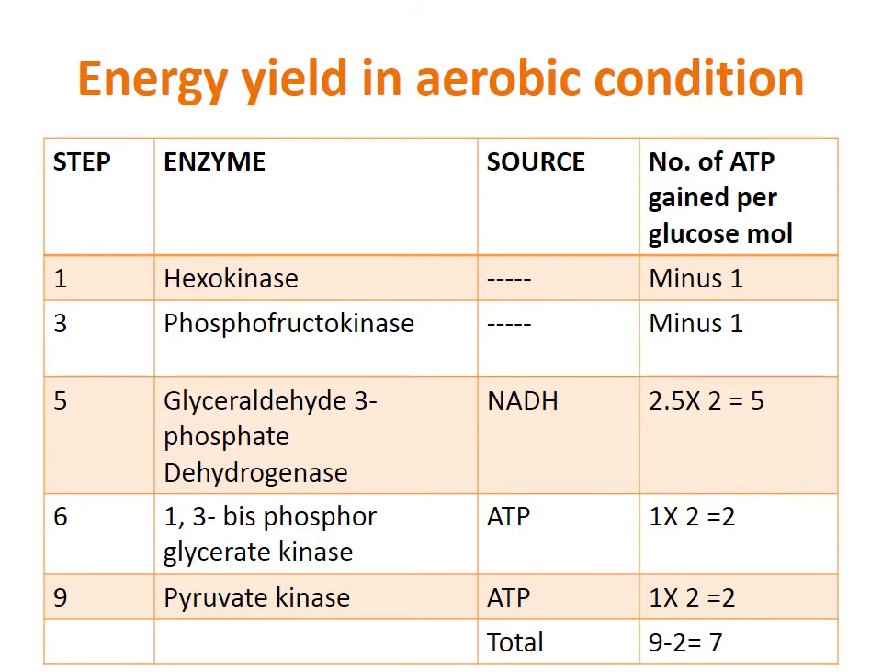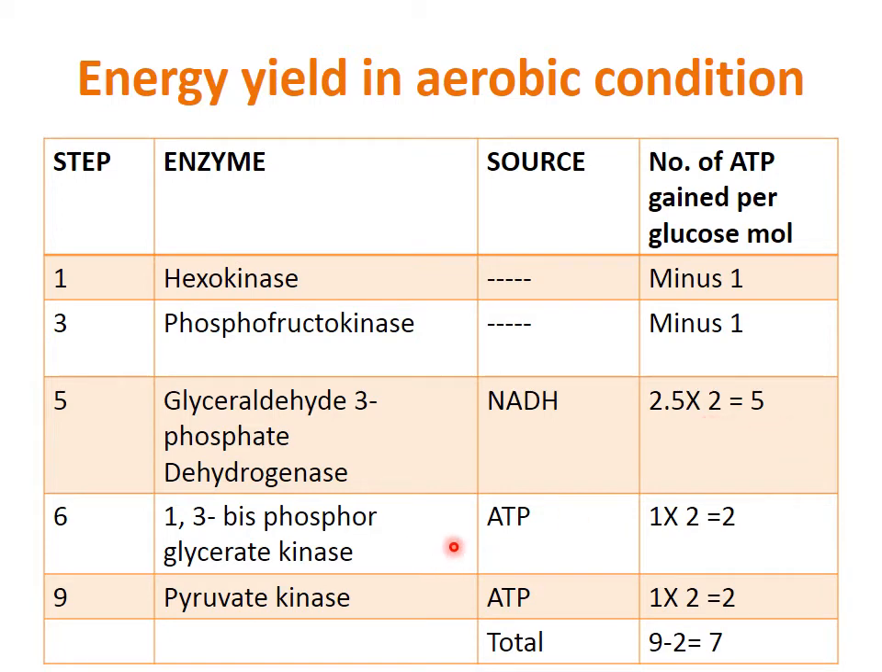Now we see energy production. How many ATPs are produced during glycolysis? In the first and third steps, hexokinase and phosphofructokinase, both use ATP, so 2 ATP are minus. Then in the fifth step, NADH is produced, which is 2.5 into 2, that is 5 ATP. Why is it 2? Because from glucose, 2 glyceraldehyde 3-phosphate molecules are there. Understood? That's why we have done 2 into 2.5, and now we have 5.